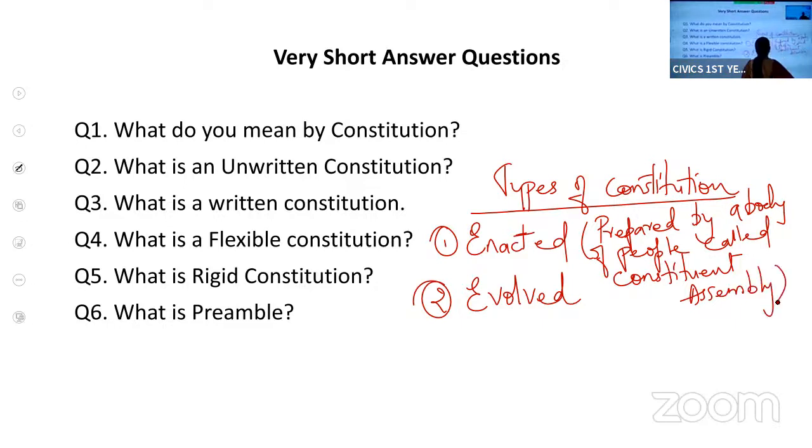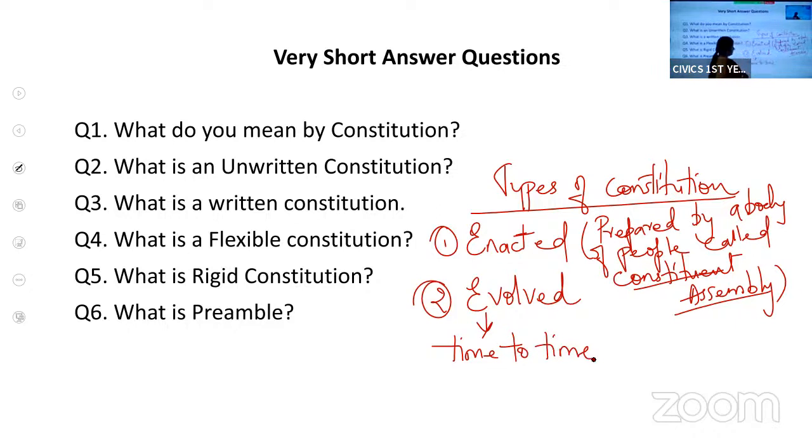Enacted constitution is a constitution which is prepared by a body of people called Constituent Assembly. That means it is prepared at one time. But when we talk about an evolved constitution, it is prepared from time to time. It is not prepared at one time. With the changes, it evolves. So it is prepared from time to time.